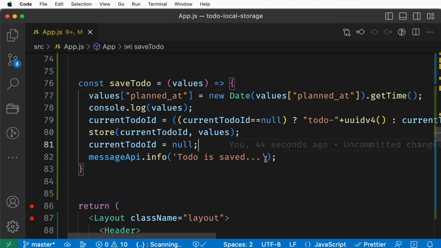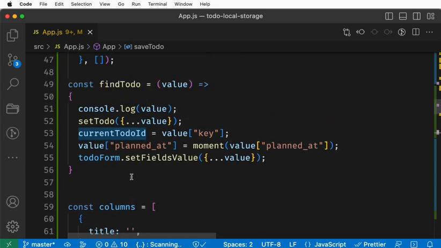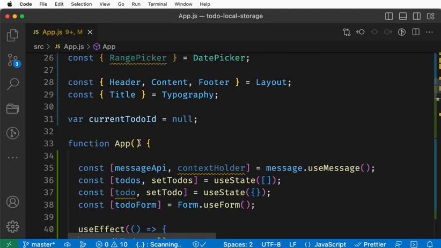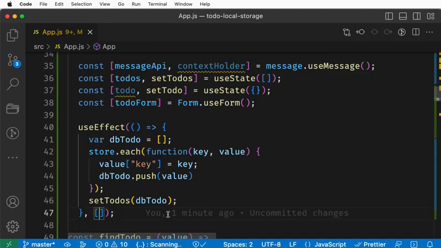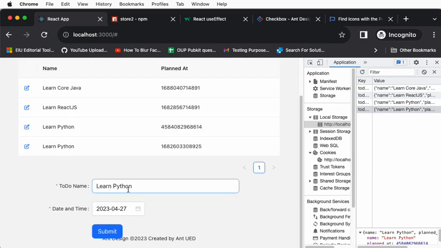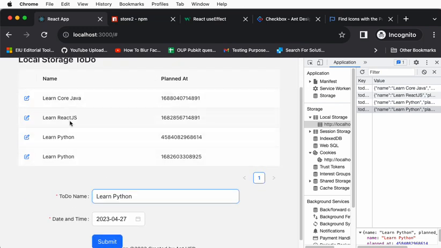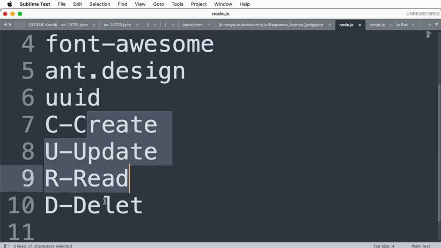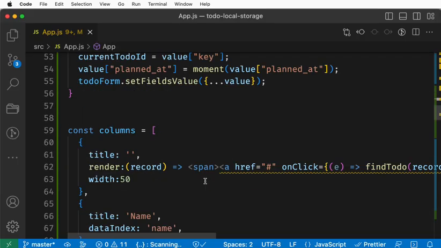For example, whenever the current to do ID changes, we can define that whenever this particular value changes, it will refresh. So now click Python. We'll talk about the delete to move this along fast, because for now we have done these three, and we are going to do the delete. Again, delete is the same function.